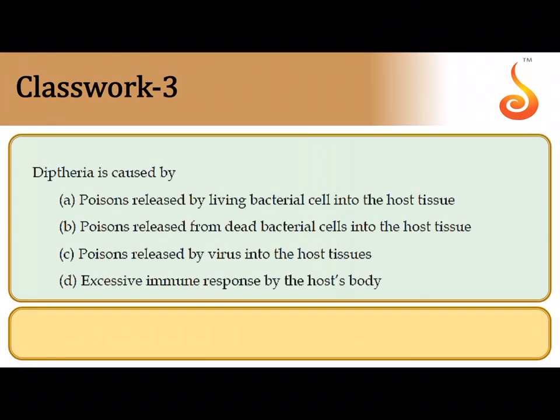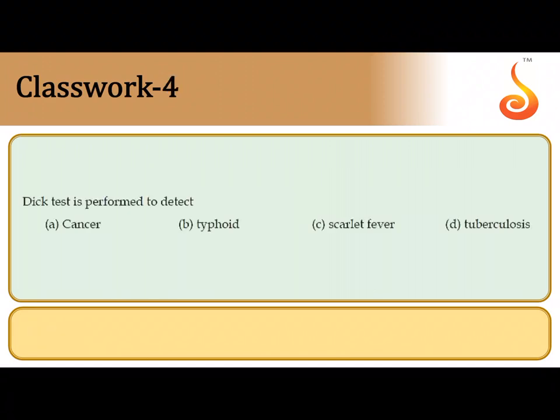Diphtheria is caused by... now diphtheria is caused by an exotoxin. So it is a poison, a toxin that is released by the living bacterial cell inside the host tissue. So option A is the correct answer.